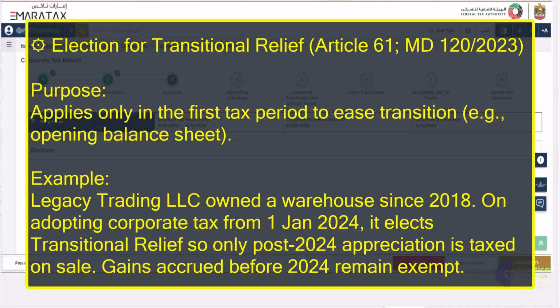For example, opening balance sheet. Practical example is Legacy Trading LLC owned a warehouse since 2018. On adopting corporate tax from 1st January 2024, it elects transitional relief so only post 2024 appreciation is taxed on sale. Gains accrued before 2024 remain exempt.